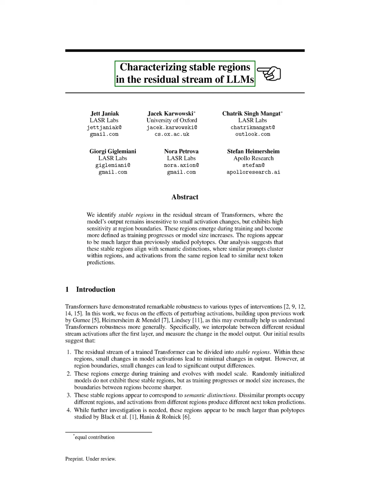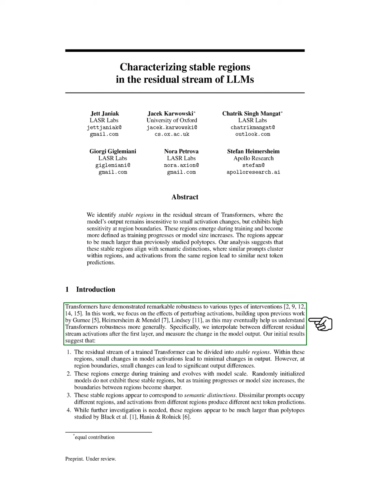Section: Introduction. In this section, we explore the robustness of transformers to various interventions, particularly focusing on how perturbing activations affects model outputs. We build on previous research to gain insights into the general robustness of transformers. Our approach involves interpolating between different activations in the residual stream after the first layer and measuring the resulting changes in output. Our initial findings indicate that the residual stream of a trained transformer can be divided into stable regions.